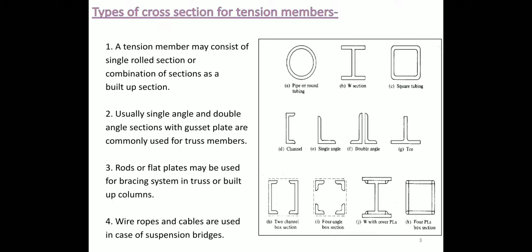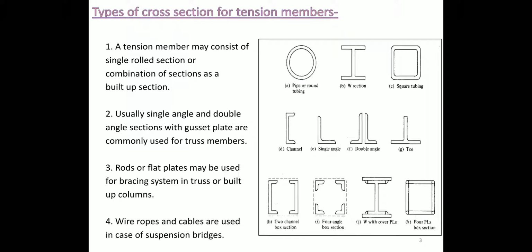Then some types of cross section for a tension member. We know that a tension member may consist of a single rolled section. We already studied in the first lecture what is meant by a rolled section: it is made up of a single piece. A built up section is made by two or more elements or members. So first try to understand what is meant by rolled section and built up section. A tension member may consist of a single rolled section or a combination of sections as a built up section.